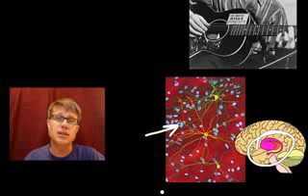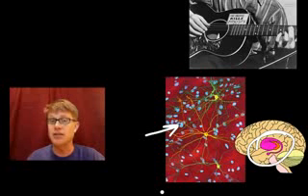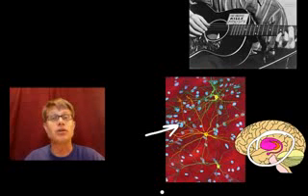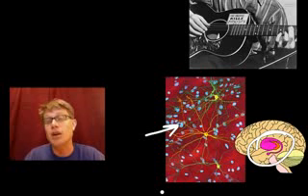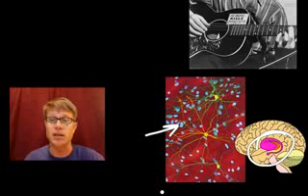Now the problem with Huntington's disease is you don't know you have it until you're middle-aged. So I could have Huntington's disease right now. I'm going to die as a result of this disease, but I don't know it. And so I've already had kids. I've already passed the genes on.